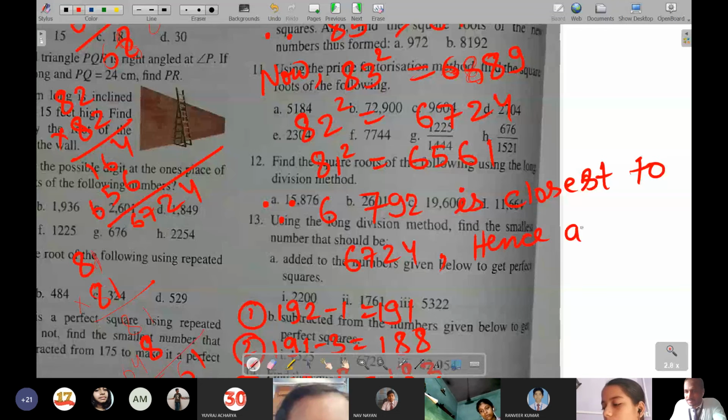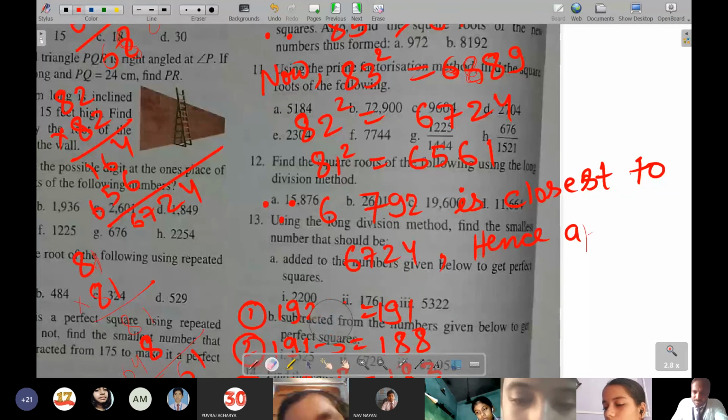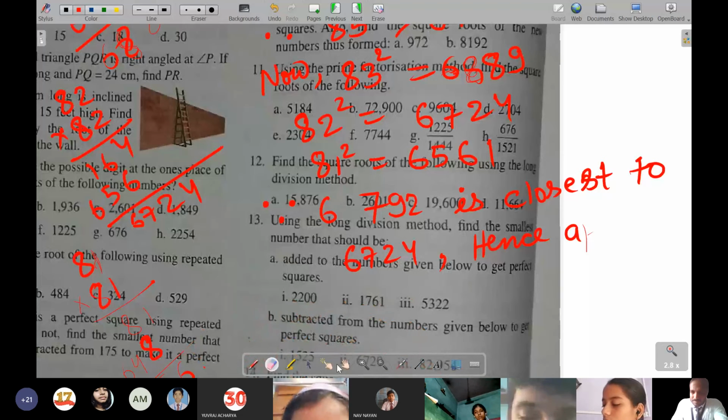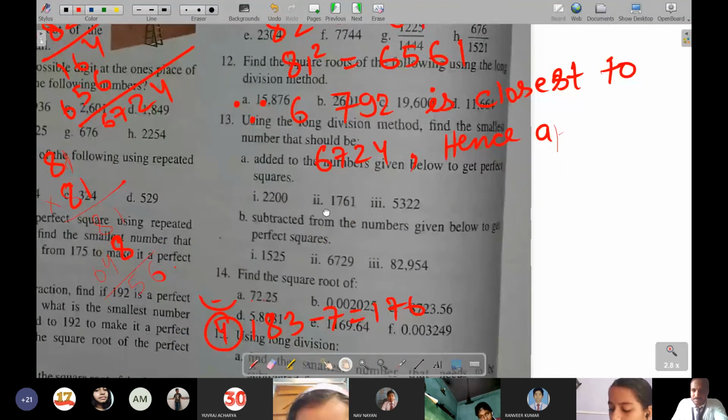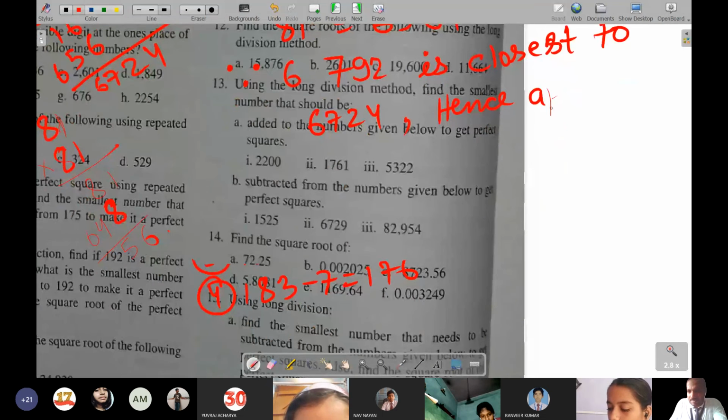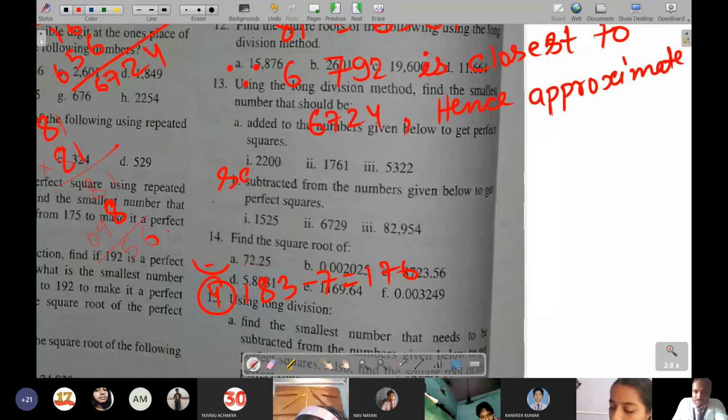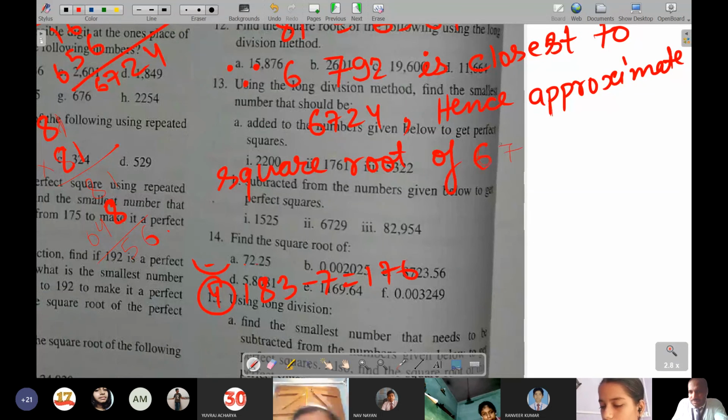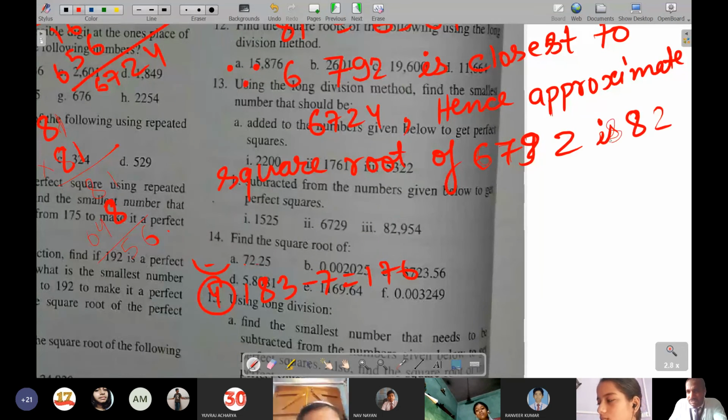Let me rub this off. Hence, the approximate square root of 6792 is 6724. It was the square of 82, so it is 82. You will write like this. Understood?